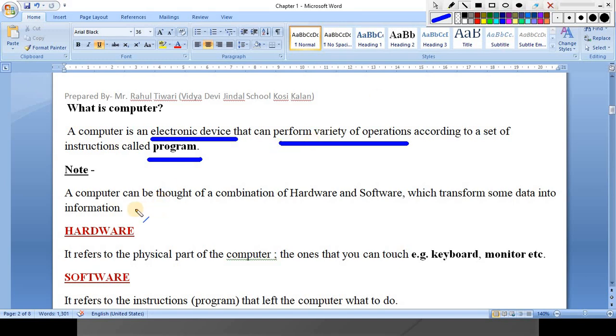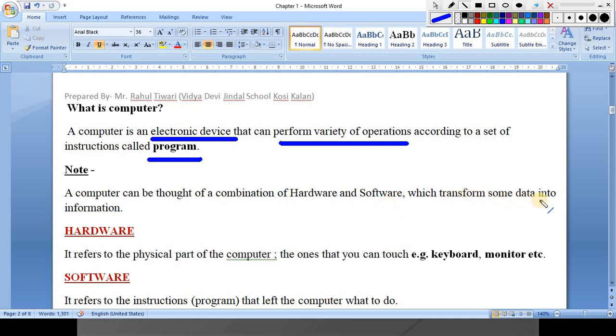Clear? Now the important one is that a computer can be thought of as a combination of hardware and software, obviously. Your mobile cabinet is hardware, but the programs which are installed inside your mobile or laptop or desktop are the software.